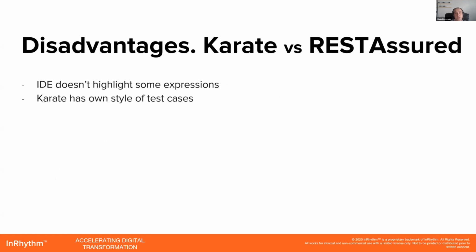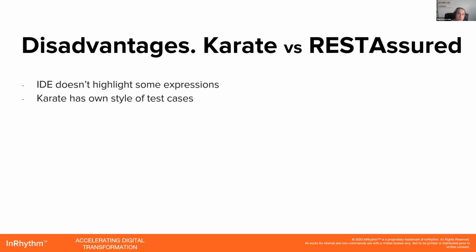And disadvantages. Again, I don't have big experience with karate because I've worked with it for just one month, but I noticed some problems with highlighting expressions. For example, when you type a regular expression, it doesn't highlight the mistakes, and it's a little bit confusing, because if you need to create a good test case and you make a typo, it's a little bit complicated to fix that.